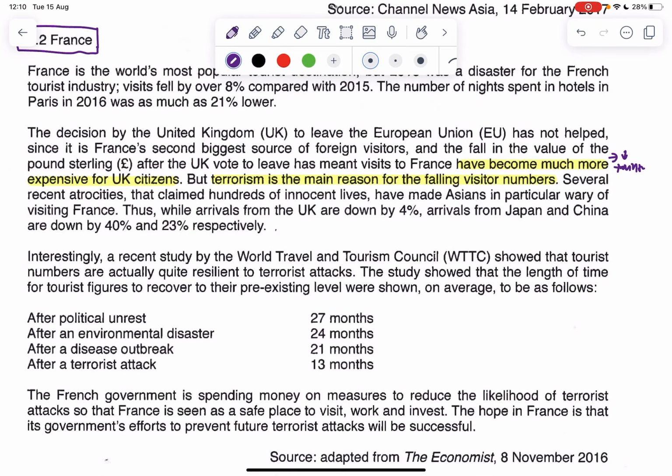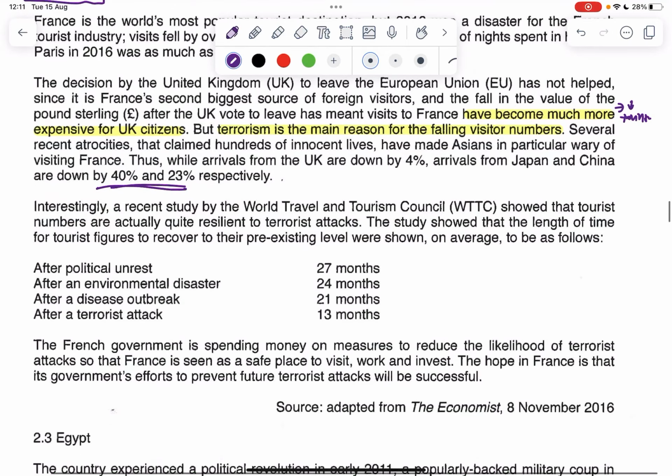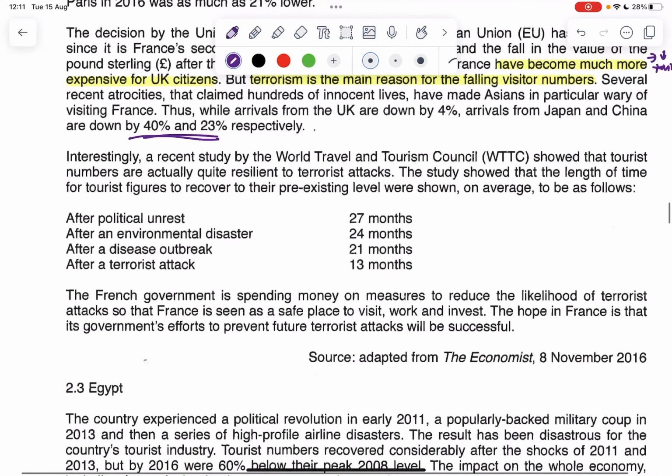Several recent atrocities that claimed hundreds of innocent lives have made Asians in particular wary of visiting France. Thus, while arrivals from the UK are down by 4%, arrivals from Japan and China are down by 40% and 23% respectively. So this is just a study. It just shows how tourists react to different events that happen in a country.